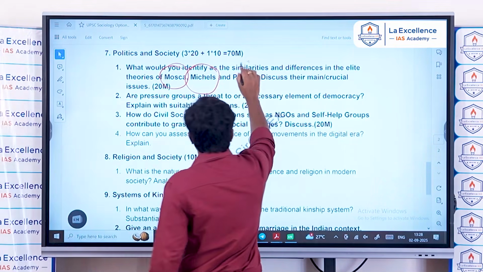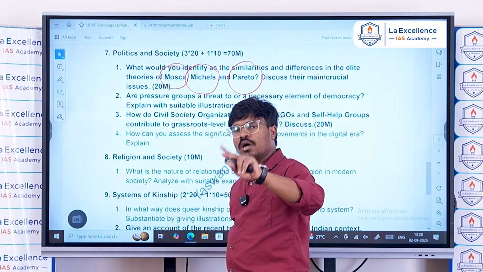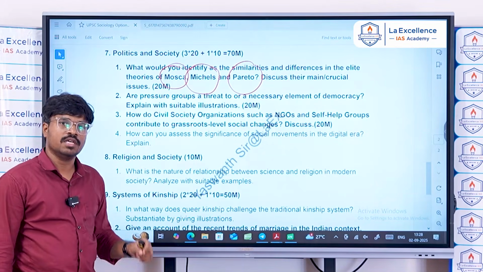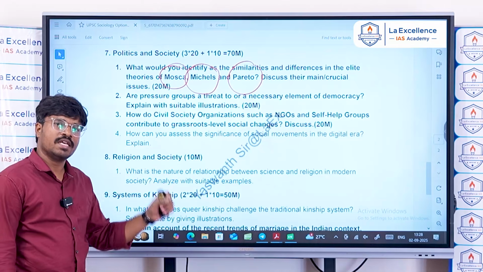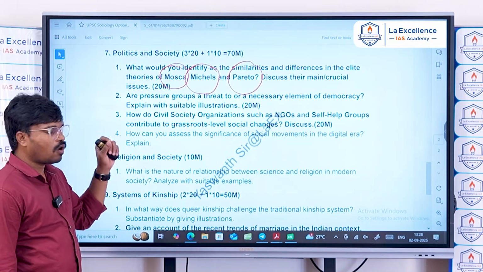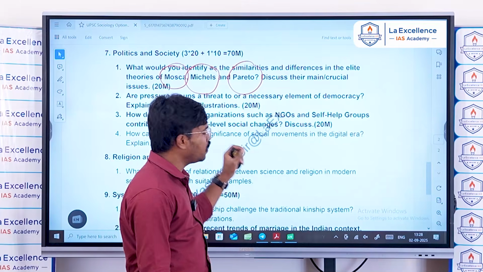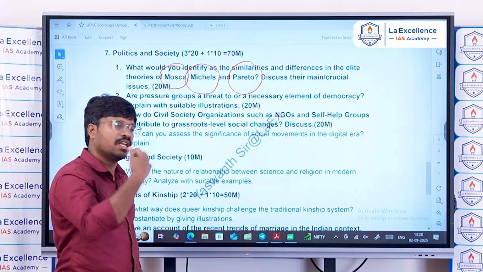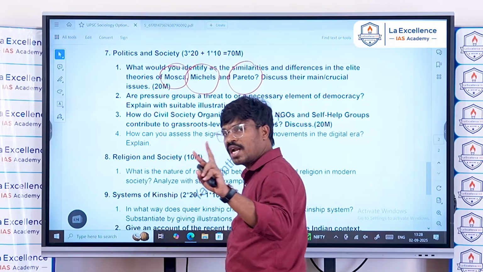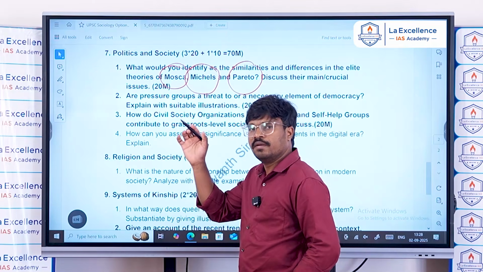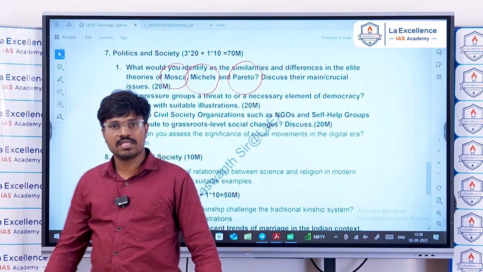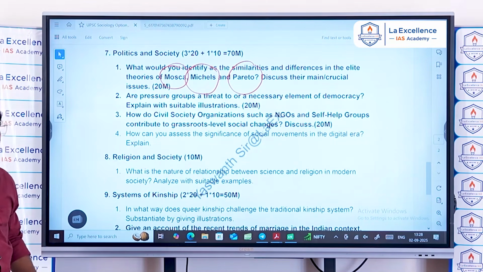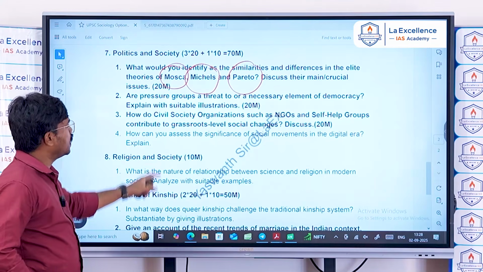And Pareto talks about two categories of people existing in the society. One is the lions and the other is foxes. Lions with sheer force, and foxes with cunningness. These two categories of people are circulating in the society. It is a direct question that you can easily answer using this basic understanding of these elite theories. These are classical elite theories.